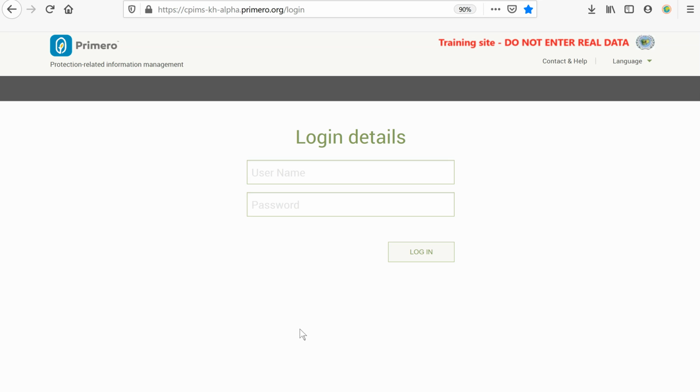The way referrals work is based on geographical location of the clients. So if a caseworker from OSCaR sends a referral from a client which is living in Battambang, this referral will be automatically sent to Battambang provincial focal point in the Primero side. So to showcase this, I will log in as the provincial focal point for Battambang.